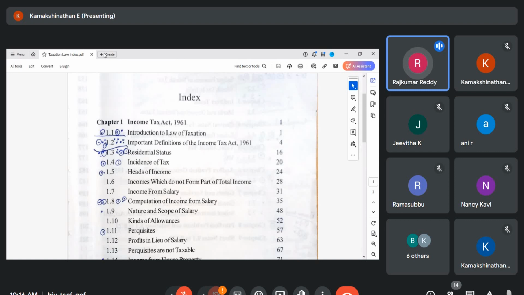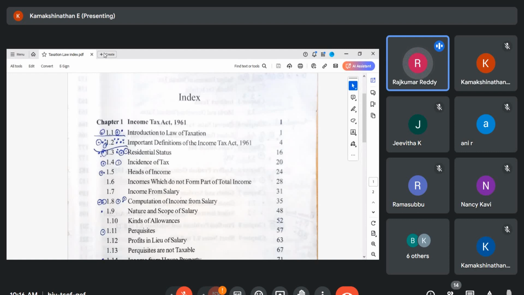So here we need to remember three words for the assessee. One is person by whom any tax is payable under this act. Also, any proceedings under this income tax has taken place on this person, he is also an assessee. And even if he is deemed as an assessee under any provisions of this act.